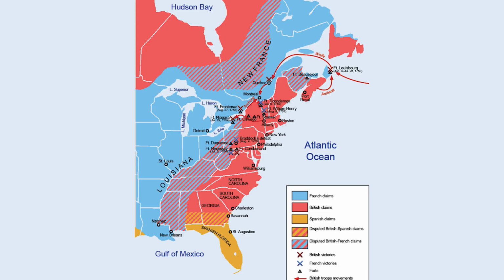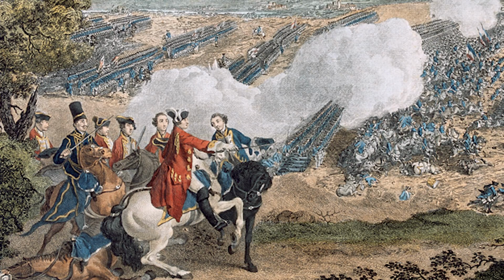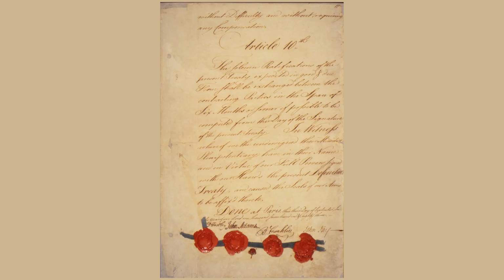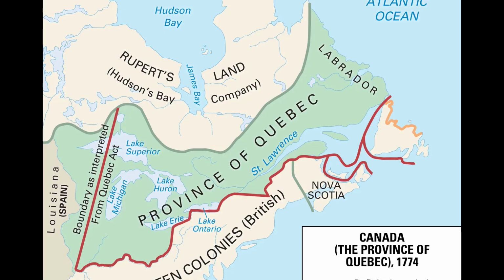The 7 Years' War dramatically reshaped North America's borders. In 1763, the Treaty of Paris saw France cede most of its North American territories to Britain, making the start of British dominance in Canada. The Quebec Act of 1774 later expanded the boundaries for Quebec, paving the way for modern eastern Canada.